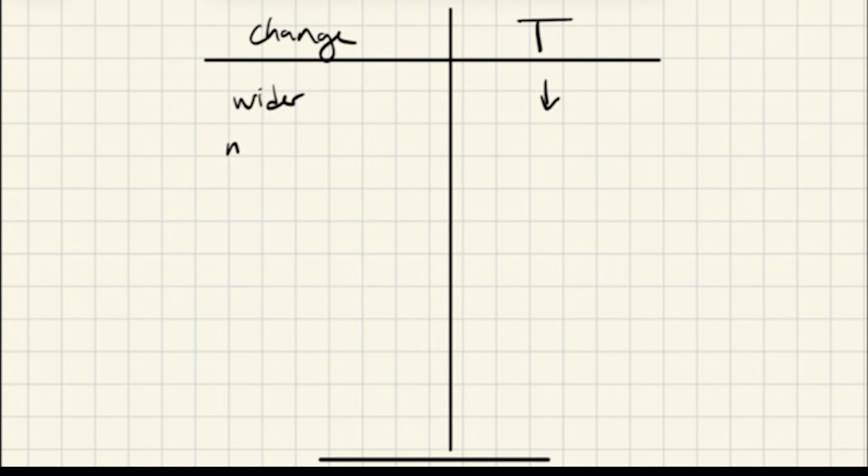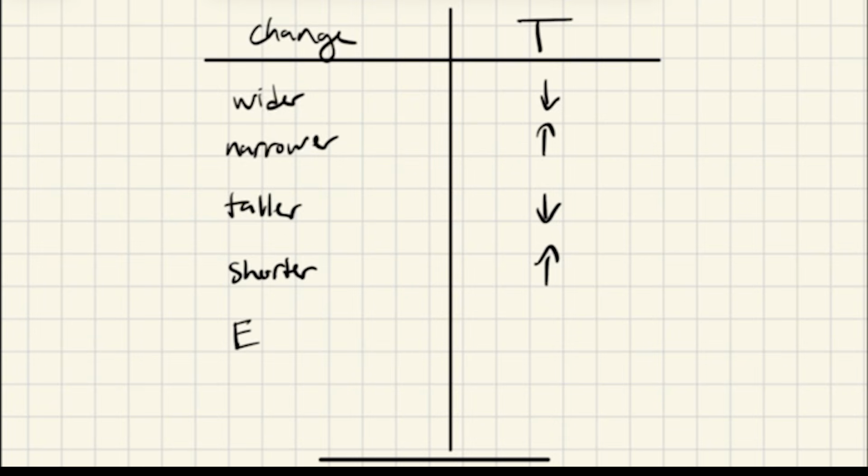If we make the barrier narrower, T gets bigger. If we make it taller, transmission probability goes down, but if we make it shorter, the probability goes up. If the particle's energy is closer to that height, tunnel probability also goes up. Finally, if our particle is very light, it's more likely to tunnel.